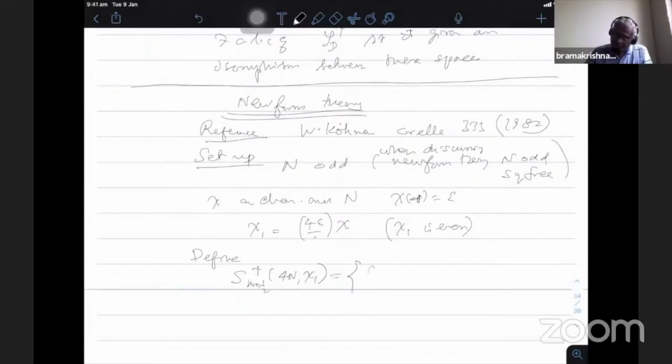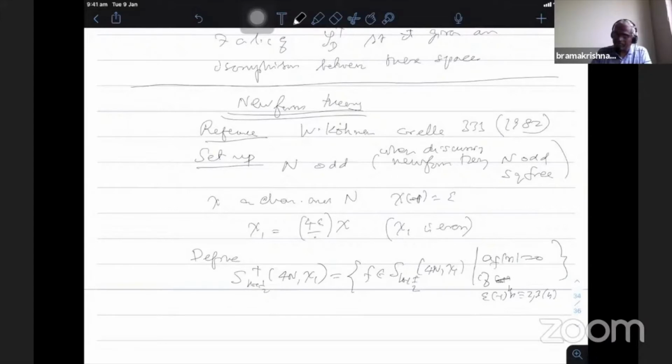You can take all forms in S_{k+1/2}(4N, chi1) with the same condition that a_f(n) is 0 if epsilon(-1)^k n is 2 or 3 modulo 4. So the notation is increasing because of the extra assumption that chi is any character, so the parity of chi also comes into the picture in the definition. Epsilon(-1)^k n being 2 or 3 mod 4 means the coefficient is 0.